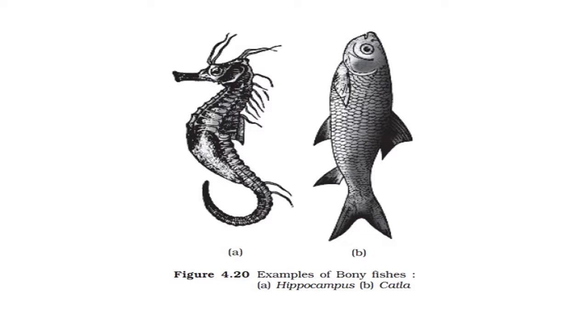In this figure, these are two examples of bony fish. First is Hippocampus and second is Catla. Both show typical features or structure of fishes. The Hippocampus has a horse-like body shape, that's why it is also known as sea horse. And Catla has a typical fish structure.